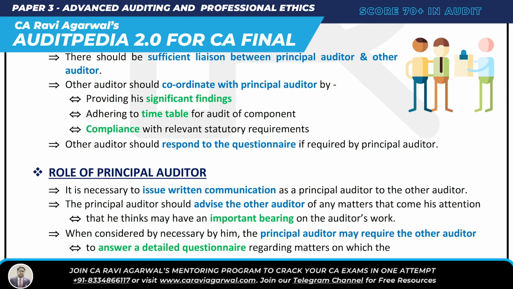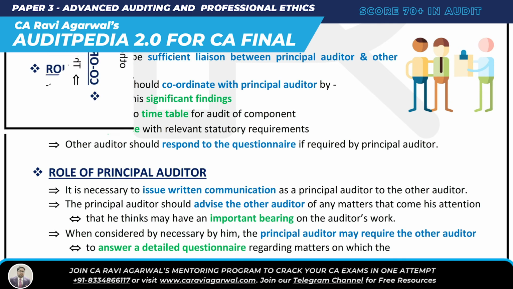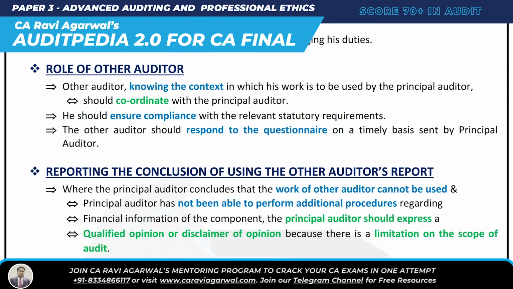Then what else? I should advise the other auditor of any matter that comes to my attention which I think is important bearing on the auditor's work. And then if required, I'm going to give him a detailed questionnaire which he has to respond to. Right, so this is the role of the principal auditor.